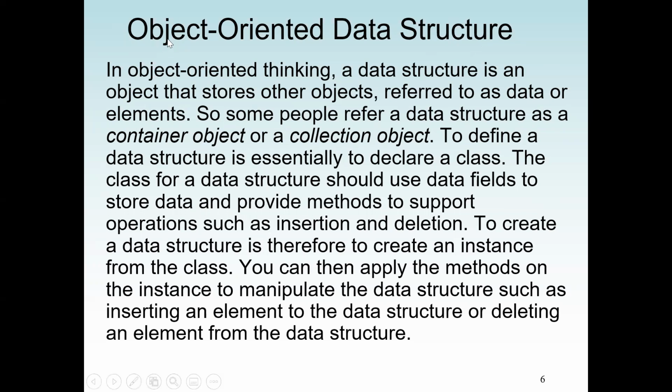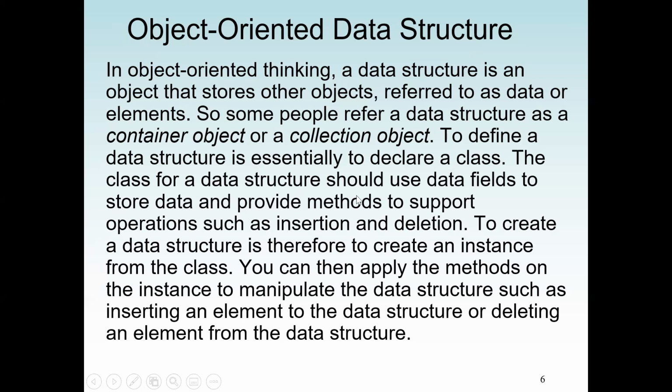So this leads us to what is an object-oriented data structure. Most of the data structures we are covering here are implemented using object-oriented concepts. So in object-oriented thinking, a data structure is an object that stores other objects, referred to as data or elements. That is the object that it stores. So some people refer to a data structure as a container or a collection object, as we said earlier. Now, to define a data structure is essentially to declare a class. So first we need to declare a class named stack. Then from the class, we can create stack objects.